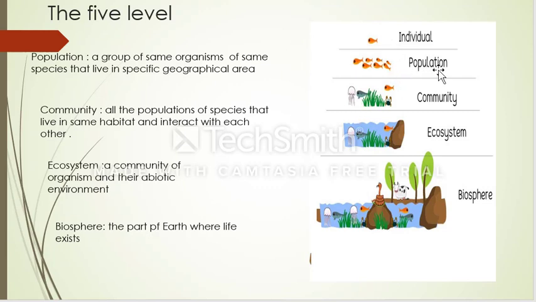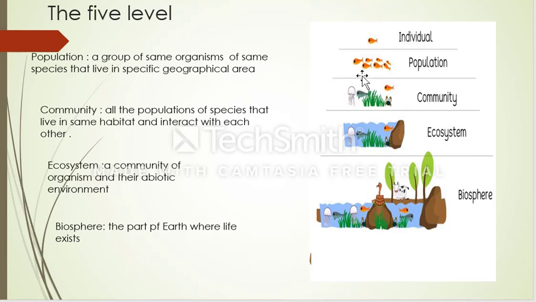But in population, we've got a number of fishes. They are the same species. They live in the same geographical area. We call them population. So population is what? A group of organisms of the same species that live in a specific geographical area. Look, they have the same type of animal living in the same place. We call it population. Animal, any living things.